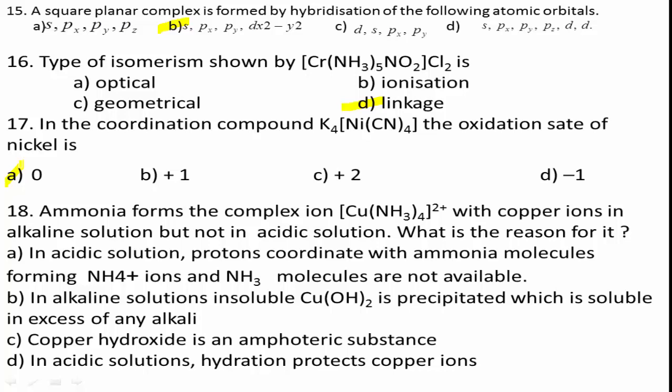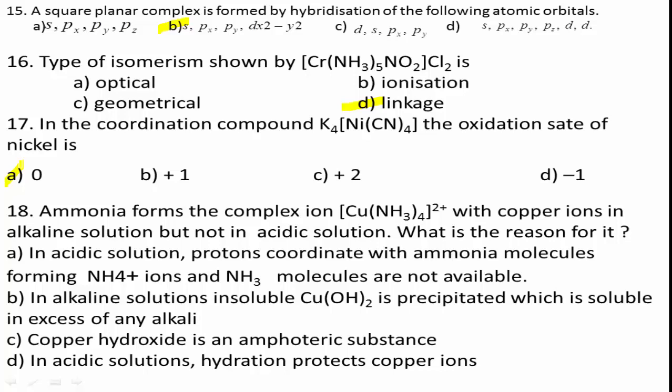Students, ammonia acts as a ligand as it donates its lone pair of electrons to Cu2+ ions to form the [Cu(NH3)4]2+ complex. This is possible in basic medium. In acidic medium, the lone pair of electrons present on ammonia is donated to a proton to form the ammonium ion, which is not a ligand and cannot form a complex with Cu2+ ions.